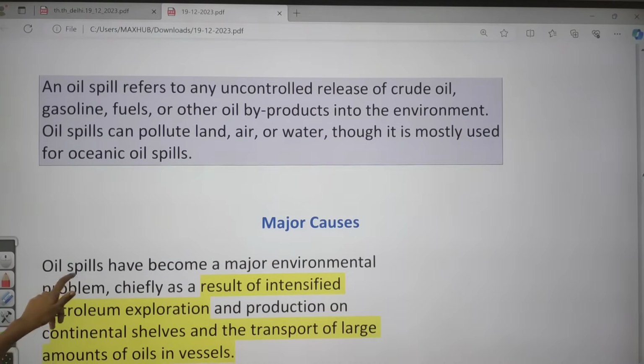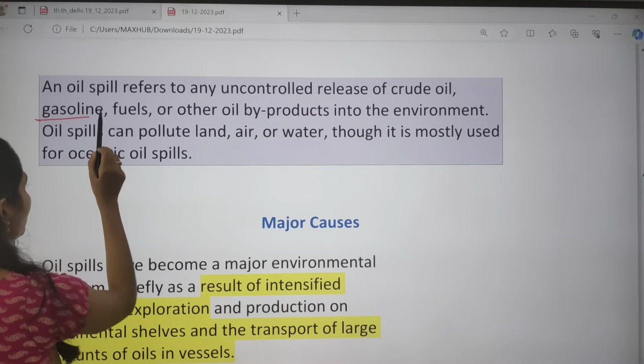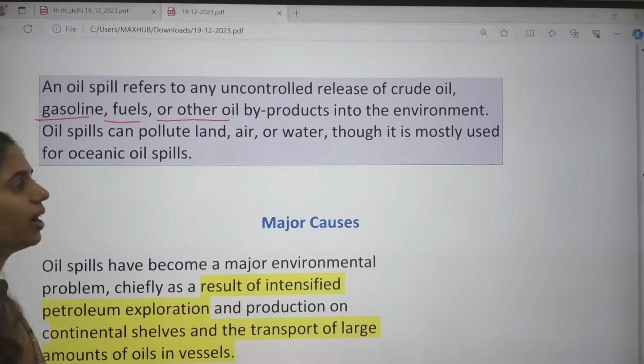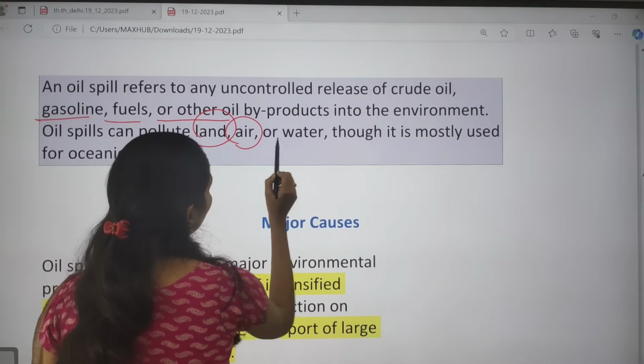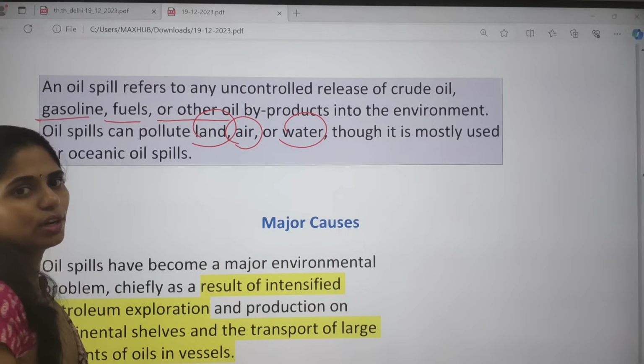So oil spill is nothing but the uncontrolled release of crude oil or gasoline or fuels or any other oil byproducts into the environment. So they have the ability to pollute land, air, and water. Okay, so that will be polluted.